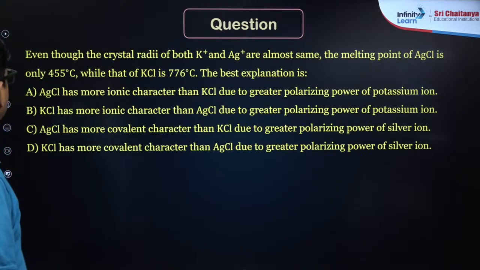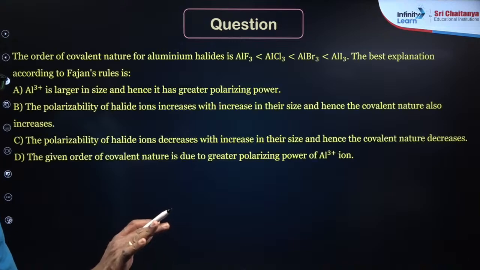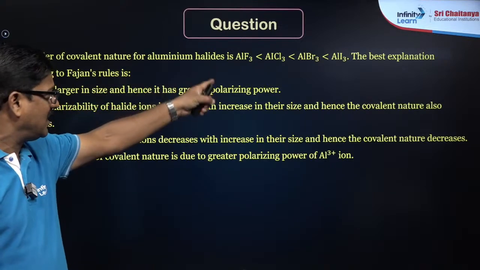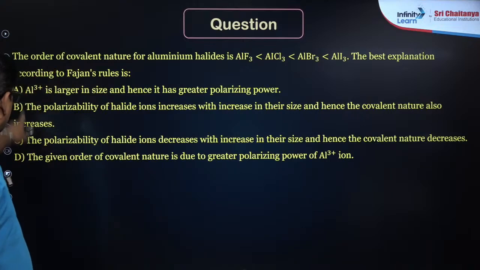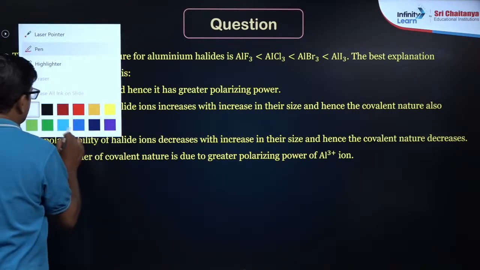Very good. Now, even though the crystal, okay, leave it, that will do it because lattice energy is coming. Yes, order of covalent character for aluminum: AlF3 is less than AlCl3 less than AlBr3 less than AlI3. The best explanation according to Fajan's rule is this, so you gave the correct statement.